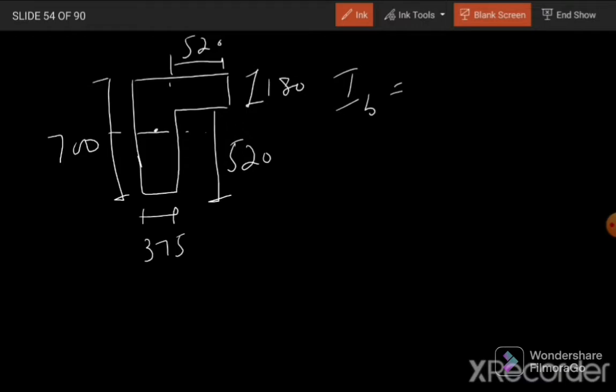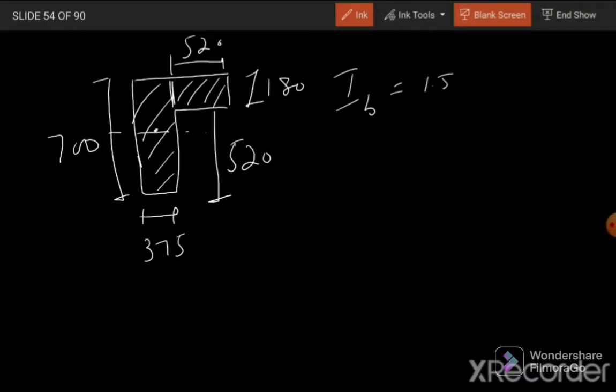Or otherwise we can estimate, or we can just assume that. For simplification, we can do the estimation. How? If we calculate the area of this rectangular portion and then multiply with 1.5 to account for this portion, it will give us a reasonable estimate for the second moment of area. Otherwise, we can do the exact calculation as well.